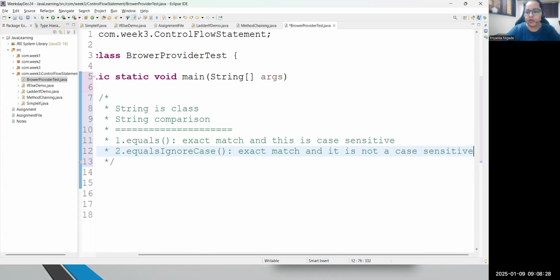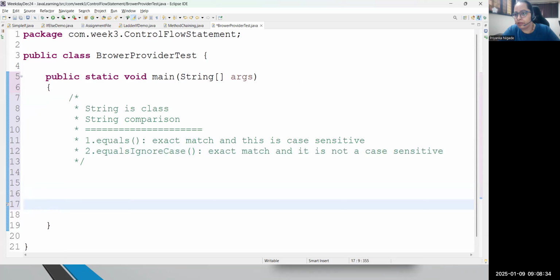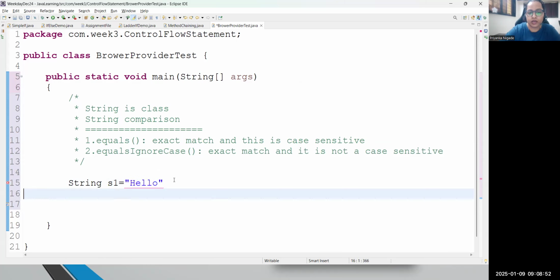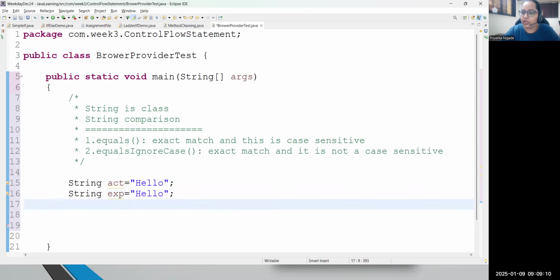So guys, please make a note. Case sensitive means if your data is in uppercase and you are comparing lowercase, the data will mismatch, because case sensitive will check the cases also, whether your data is in the accurate format. For example, I'm declaring a string S1 equal to hello. This is the first string, hello. And I will compare one more string, the second string, and here also I'm writing the same hello.